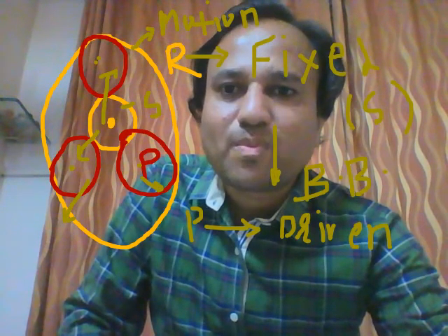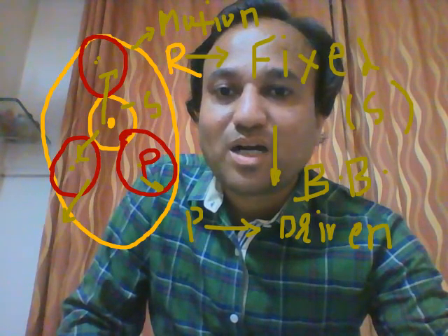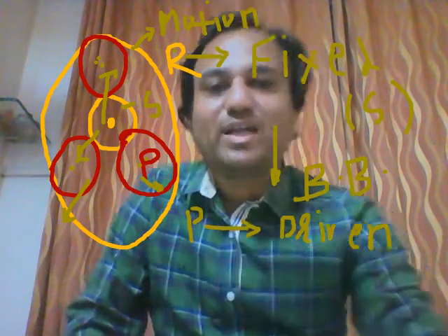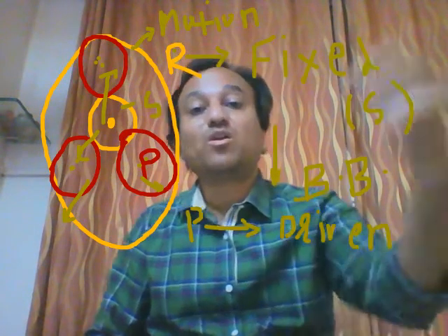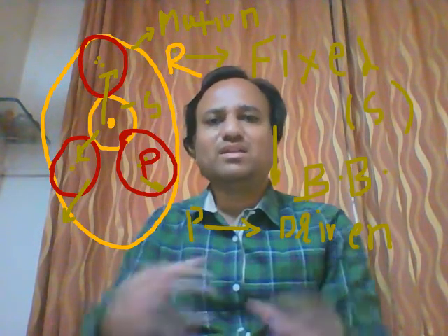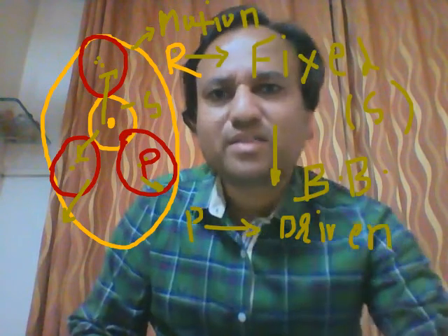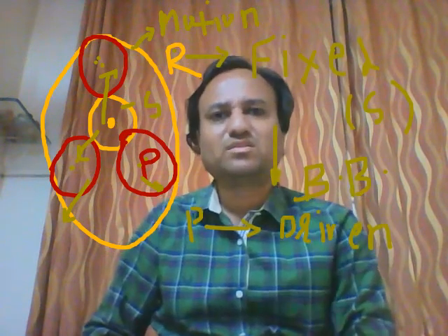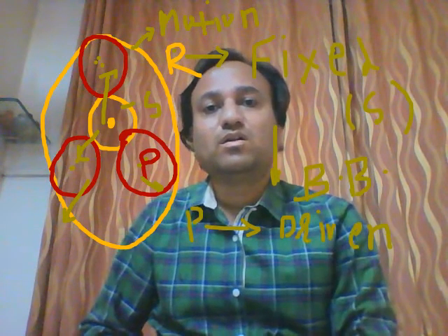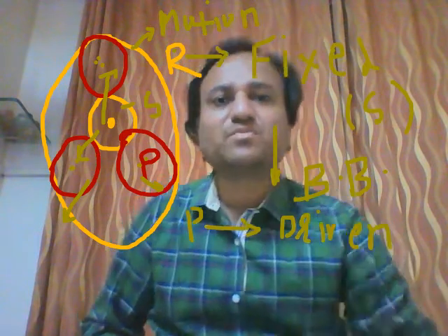So the driven shaft is generally connected to a planet gear. So the driven shaft connected to the planet gear will not have any motion. So in this setup, the band brake has a function to engage and disengage the ring and planet gear.